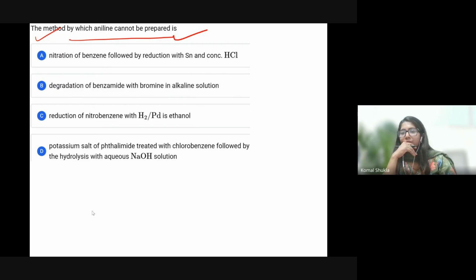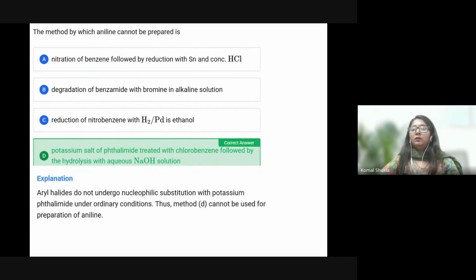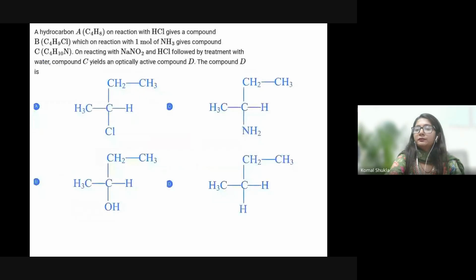Subhrodeep, okay, BD. See, the method by which aniline cannot be prepared is whenever potassium salt of phthalimide is going to react with chlorobenzene, followed by hydrolysis with aqueous NaOH. Specifically, this is the Gabriel phthalimide synthesis. This is a highly effective way to prepare pure aliphatic amines, so aromatic amines cannot be prepared by using this. So definitely option D will be correct. Aliphatic amines can be prepared, aromatic cannot. That is the Gabriel phthalimide reaction.